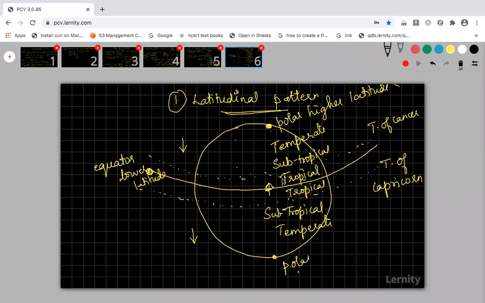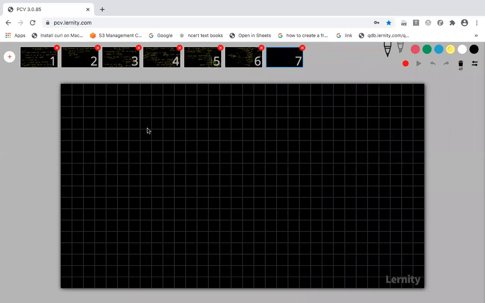Have you drawn this? Okay, shall we continue? Now I'll continue with the latitudinal pattern. That is the exact concept. So the species diversity, I told you, will be maximum at the equator, because we are talking about the latitude, right? The species diversity will be maximum at the equator because it is the lower latitude.